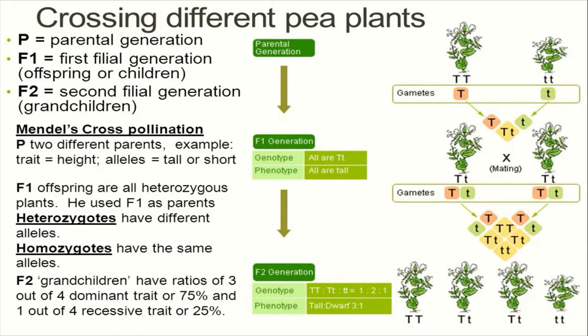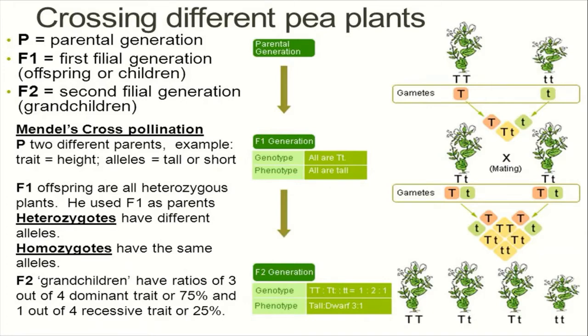Mendel took a tall and a short pea plant and transferred pollen grains of a tall plant onto the stigma of a short plant. Here in the figure, this one is a tall plant and this one is a short plant. In the same way, he transferred the pollen grains of a short plant onto the stigma of a tall plant. This resulted in reproduction. He made sure that no other pollen grain would appear.